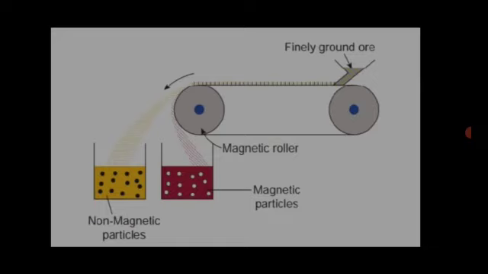Magnetic roller. So the magnetic particles are attracted and settle in the first beaker. The non-magnetic particles are collected in another beaker. So magnetic ores are separated by this method. What method? Magnetic separation.